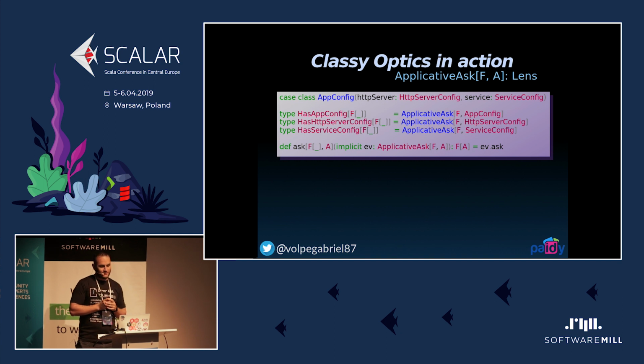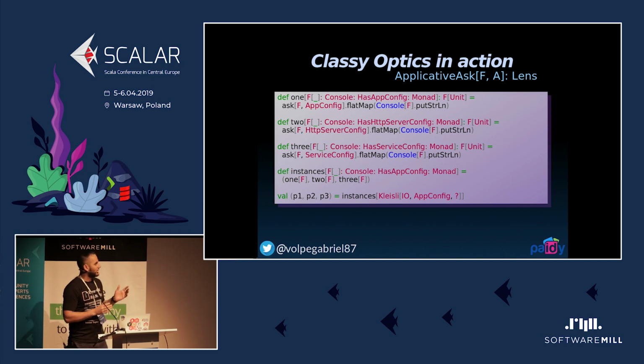So I defined this case class AppConfig with 2 other case classes inside. So it's a product type. I have a nested case class of configurations. I define these type aliases for the ApplicativeAsk of F and the different kinds of configurations. And again, this is a convenient method called ask, so we don't have to summon the instance every time. So with all this machinery in place, we can write software like this, this kind of polymorphic code.